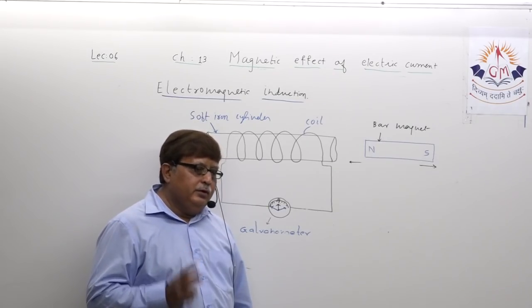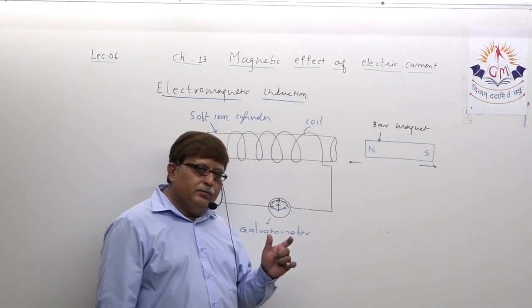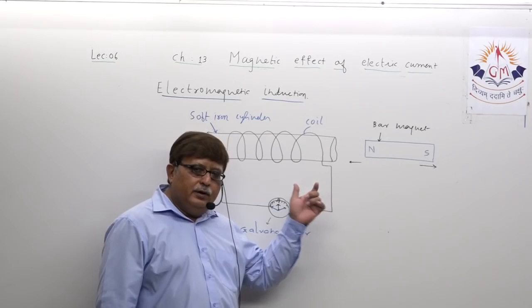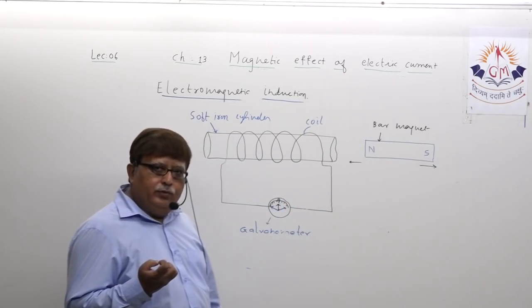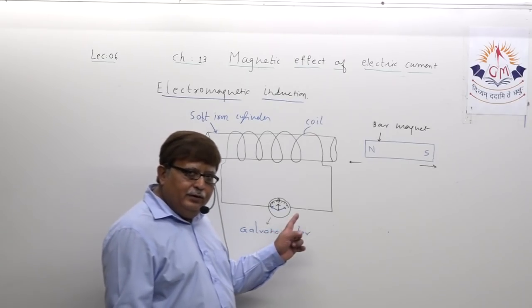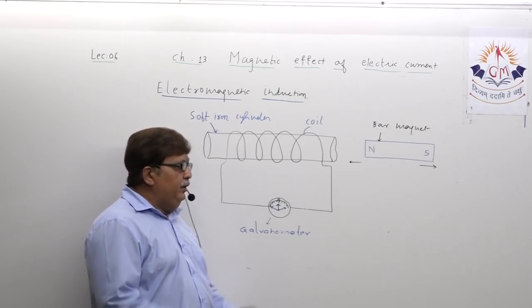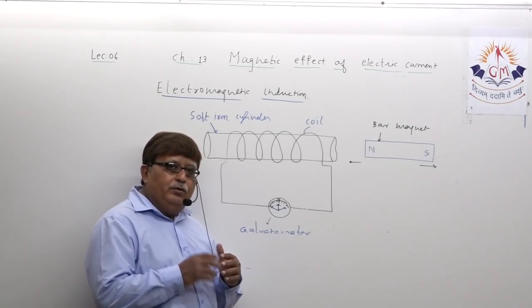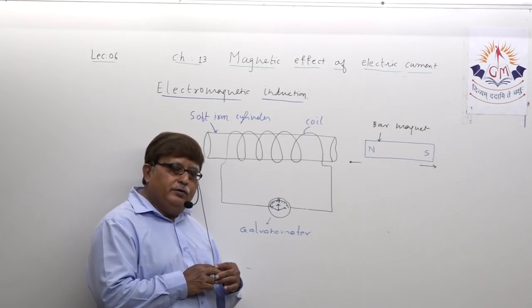That means by relative motion of magnet and conductor, electric current can be produced in the conductor, and this phenomenon is actually known as electromagnetic induction. You understood this?